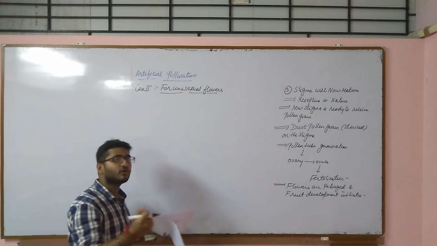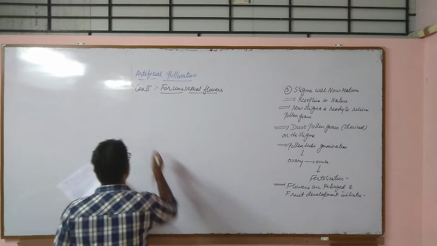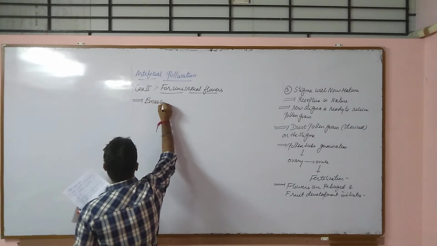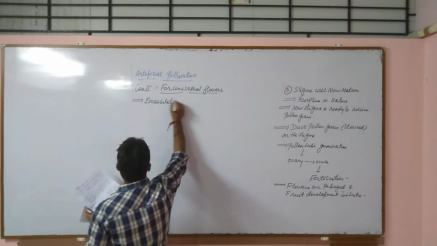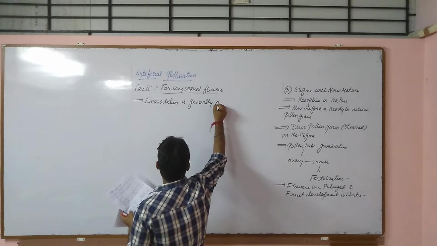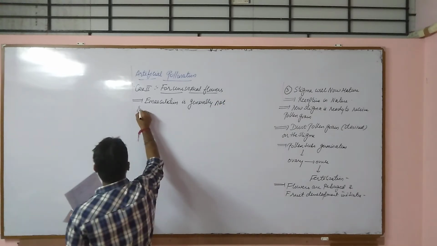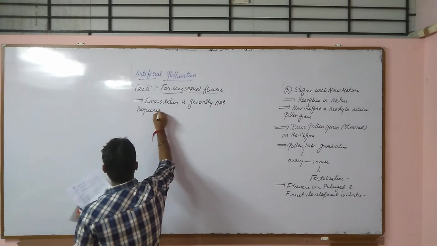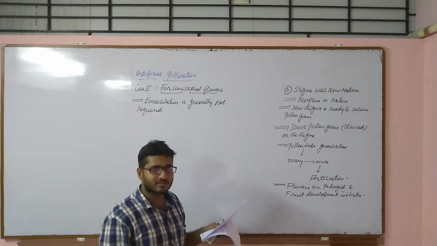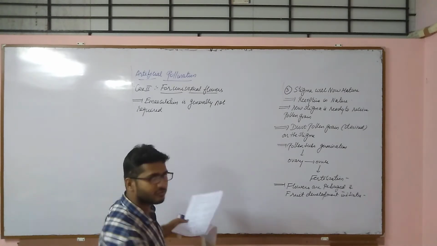So stigma is always protective in nature. So emasculation is generally not required for unisexual flowers. So basically what is done is the female part, we are talking for the female body only,